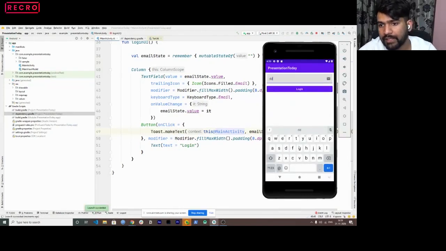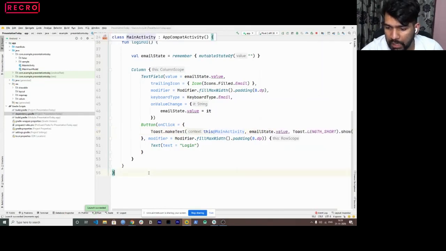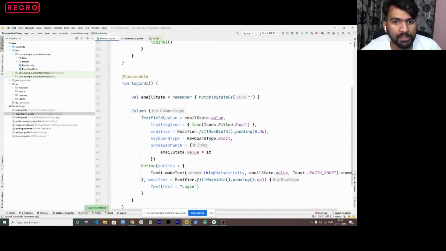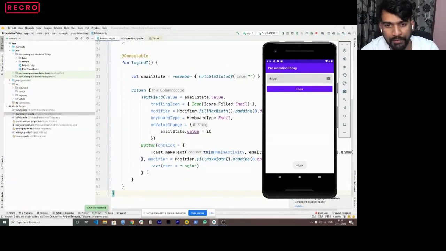So if I enter certain text and press this, you can see a toast coming up, correct? That's how you can design a much more complex UI in a certain way. So this is how you do it. Now, coming back to the question Hitesh asked again. Let's say this is a login field with only 2 texts, right? But this much code we have written.